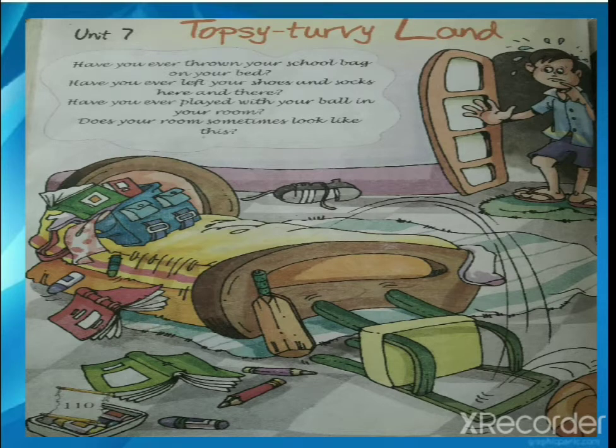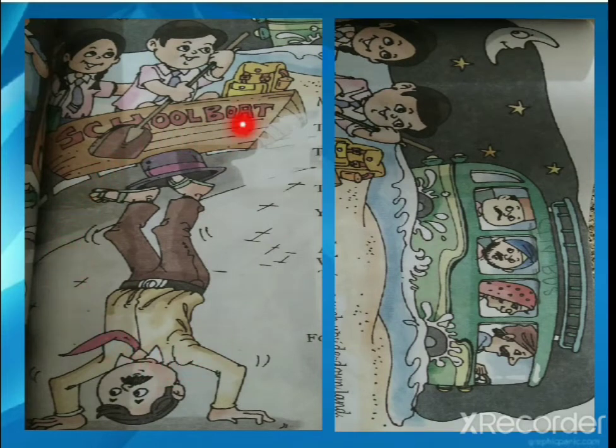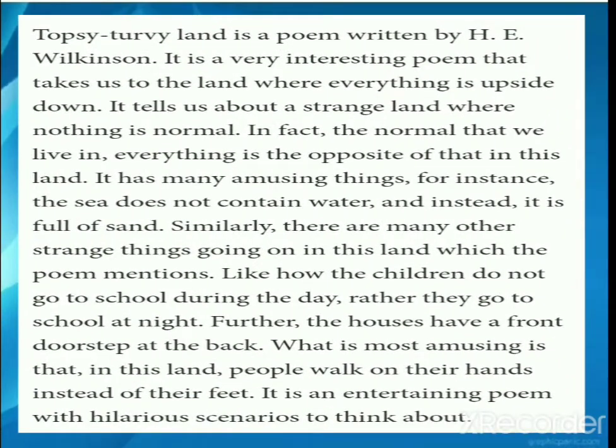What have we studied in Topsy-Turvy Land? From the picture, you may recall what you have learned from the poem: in Topsy-Turvy Land everything is upside down. Upside down in the sense everything is the opposite of what happens in the real world. Whether it is walking, going to school, the vehicle in which they go to school, day or night, everything is opposite. So let us see the summary.